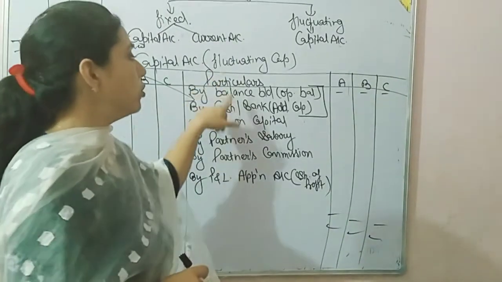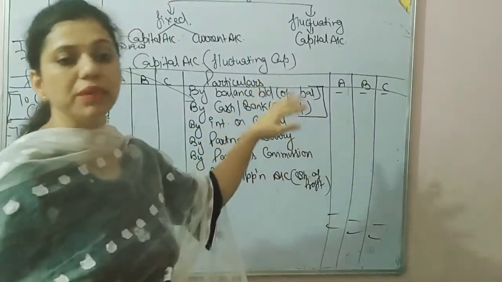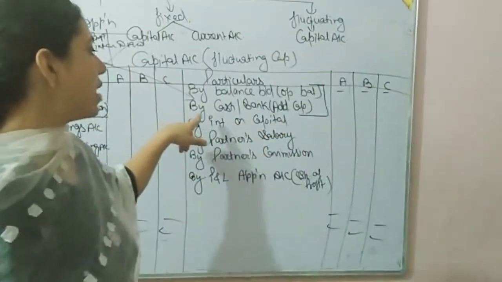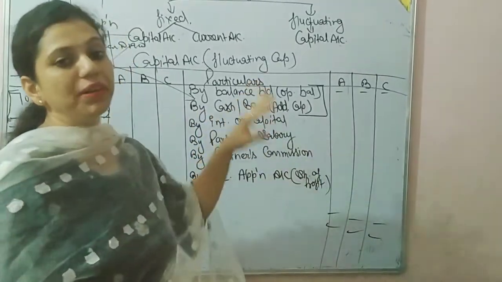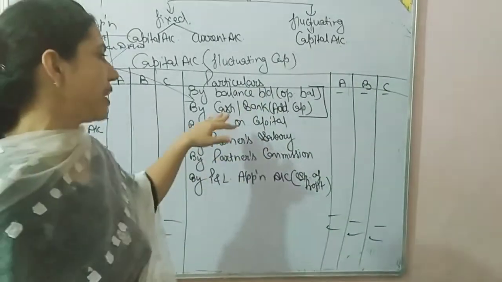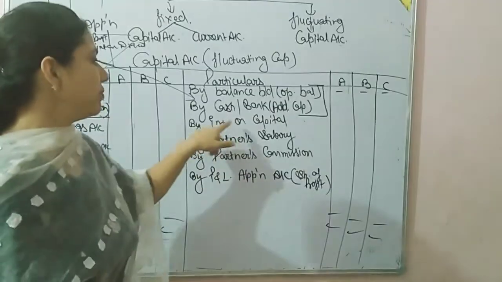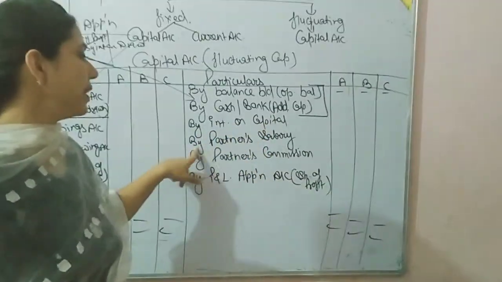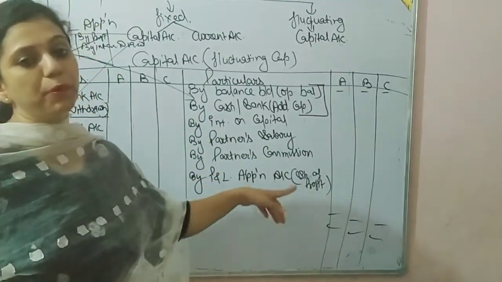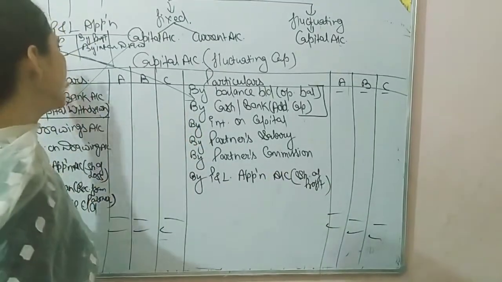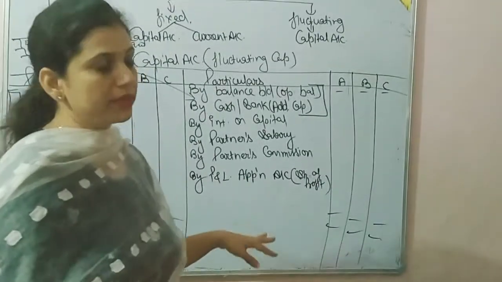Now, what is the format of the capital account? The very first is balance brought down, which is given in the question, the opening capital. After that, if additional capital is there, then by cash or bank. If additional capital is brought in the form of cash, then cash will be there, and if in the form of bank, then bank will be there. After that we have interest on capital, then partner's salary, partner's commission and P&L appropriation account. Don't transfer reserves and provisions here, because they are not distributed among partners.